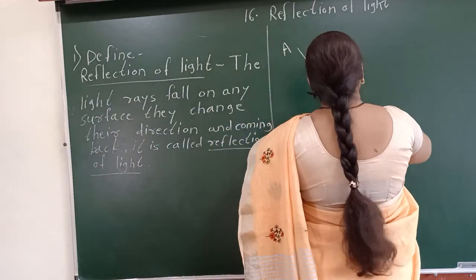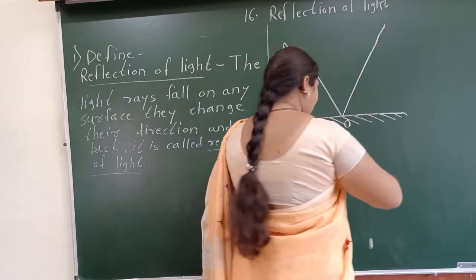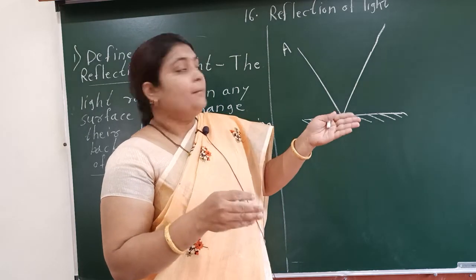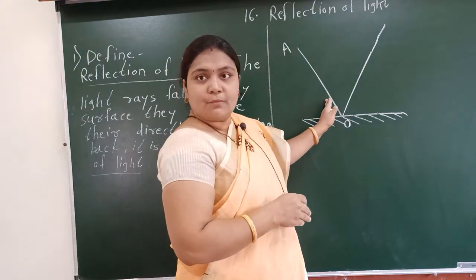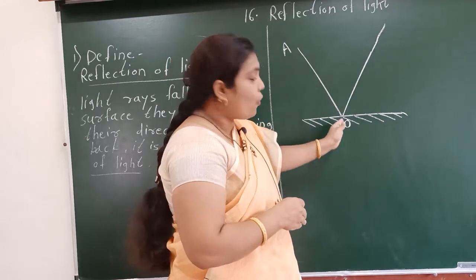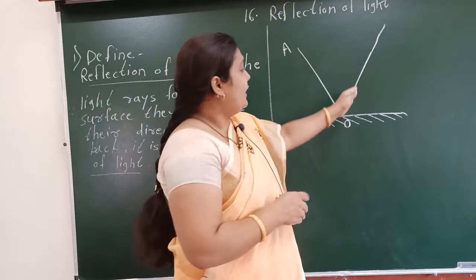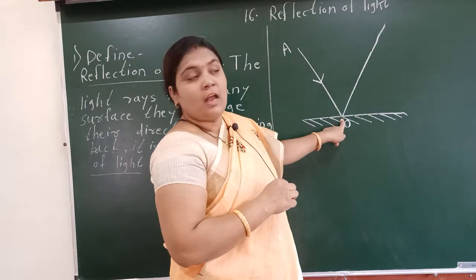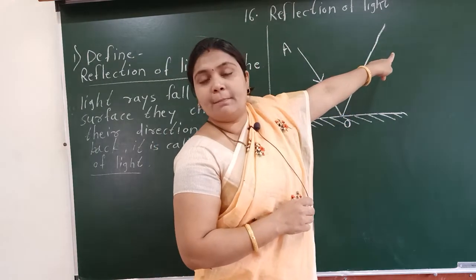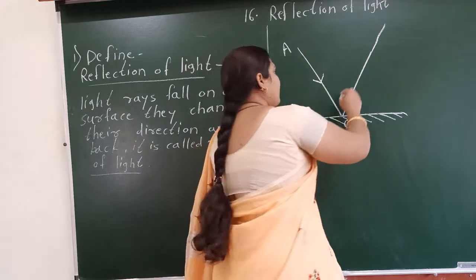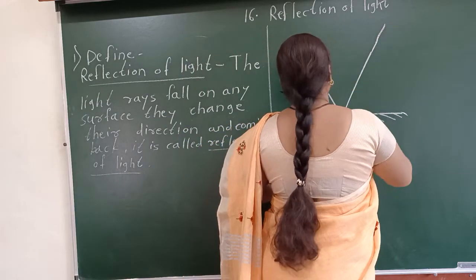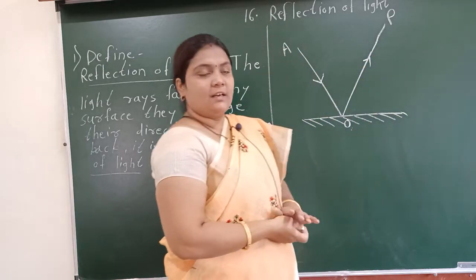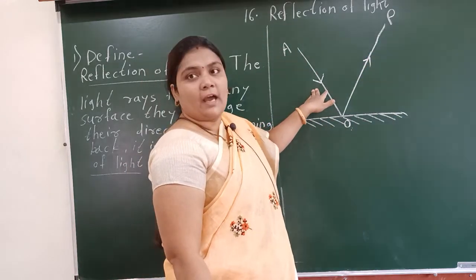Now this is another light ray coming from the mirror. This light ray comes from the comb and falls on the mirror, correct? And this light ray comes from the mirror and again goes towards the white paper. I am giving the name PO to this ray. See, here are two arrows.